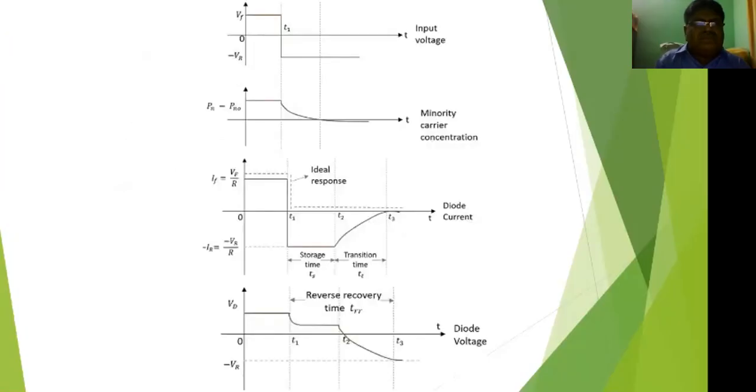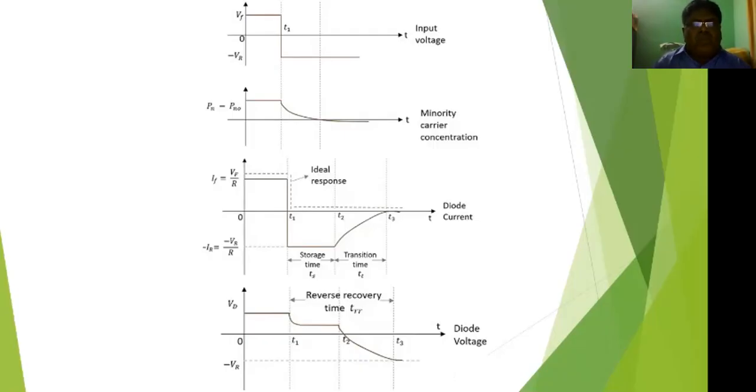Okay, so in this diagram, the input voltage is VF, the forward voltage, and minus VR, the reverse voltage. From 0 to T1 is the forward bias, and from T1 onward is the reverse bias. That is the input voltage.